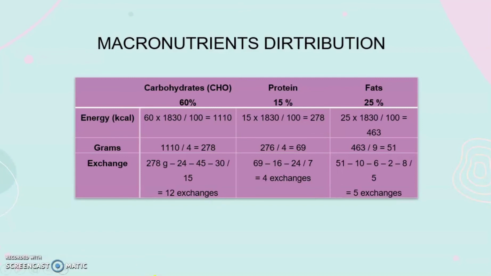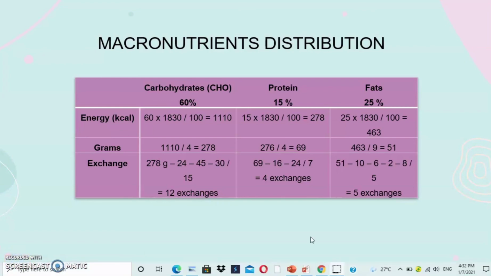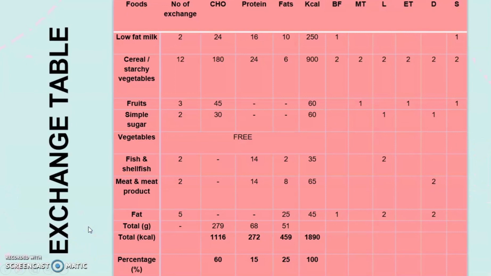So for the macronutrient distribution, I divide carbohydrate by 60%, protein 15%, fat 25%. So I got 12 exchange for carbo, 4 exchange for protein, and 5 exchange for fat. Okay, so this is the exchange table. As you can see, I am giving low fat milk 2 exchange, cereal and starch 12 exchange, fruits 3 exchange per day, simple sugar 2. Okay, so fish and shellfish 2, meat and meat product 2, fat about 5 serving.